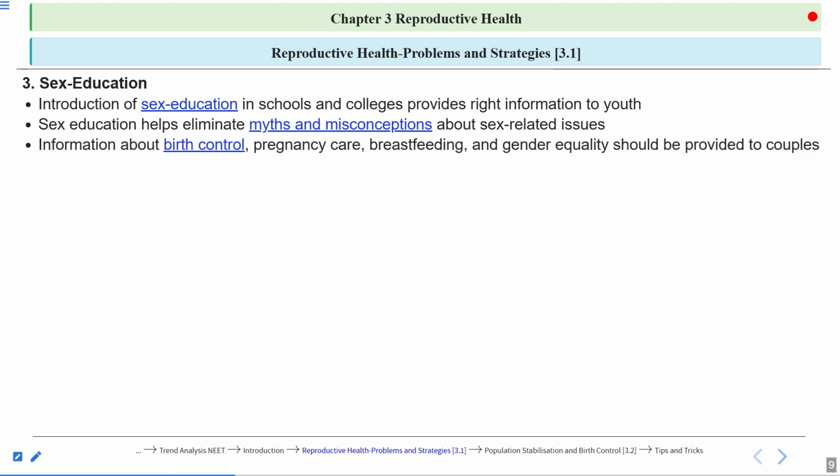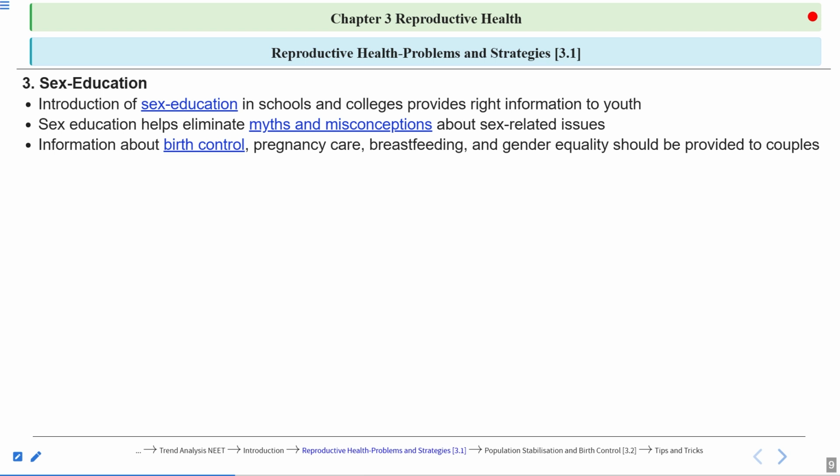Information about birth control means information regarding the contraceptive methods, pregnancy care, breastfeeding, and gender equality should be provided to the couples. The couples should be informed by the medical professionals which contraceptive method will be effective for them, or how they can do the family planning. The proper guidance should be given to them.